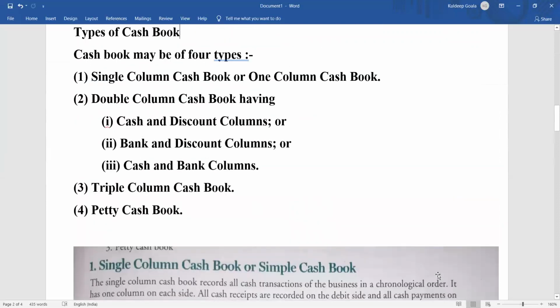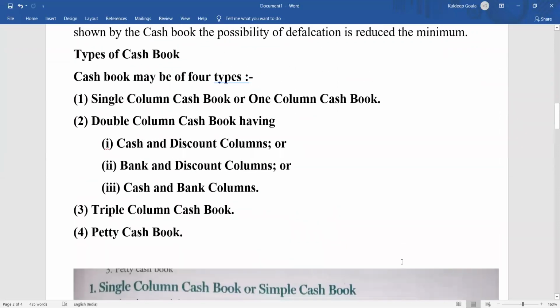Now let's come to the types of cash book. What are the different types of cash book? Basically, cash book can be of 4 types. One, single column cash book where only one column will be there. It can be either only cash column or only bank column. Generally, we have only cash column. The next one is double column cash book.